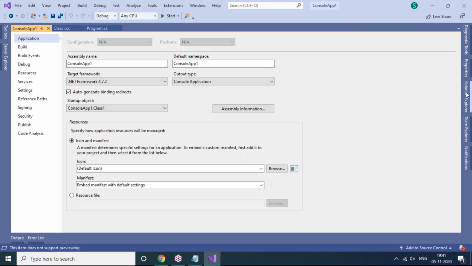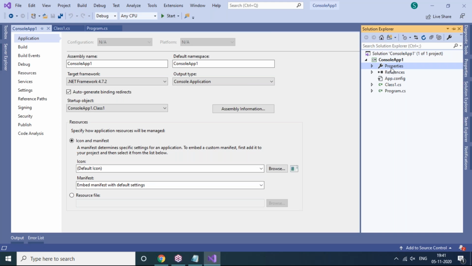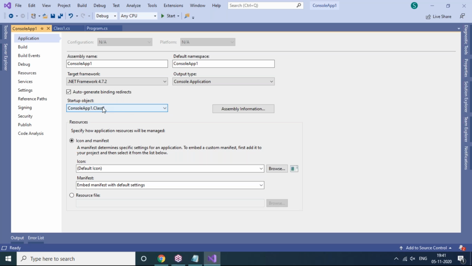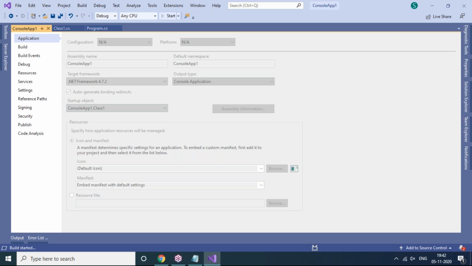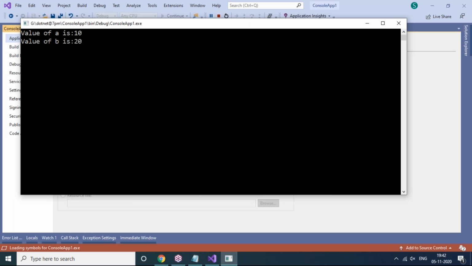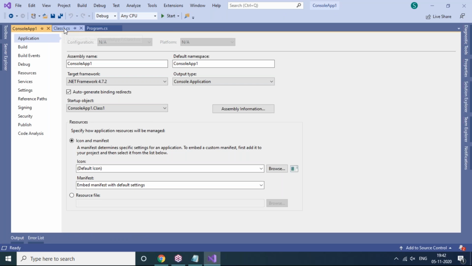Once again, I'm showing: go to Solution Explorer, double click on Properties, and you will be able to see the startup object option. You can expand the drop down list, and there is Class1 or Program. Select whichever program you want to run, click on save and run it. Your next program is executing right now. This is the way to execute programs in a console application.